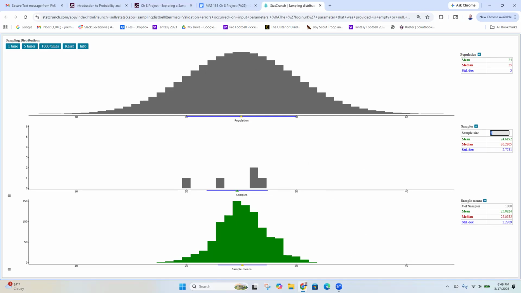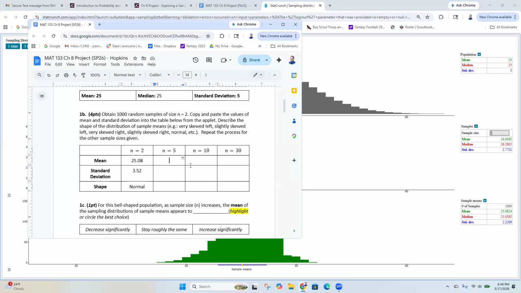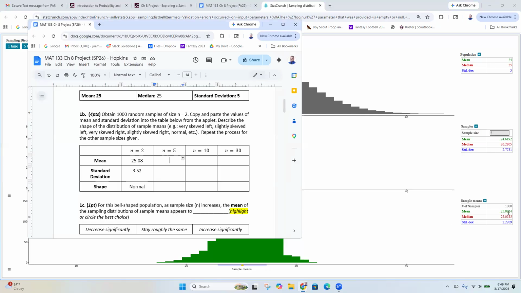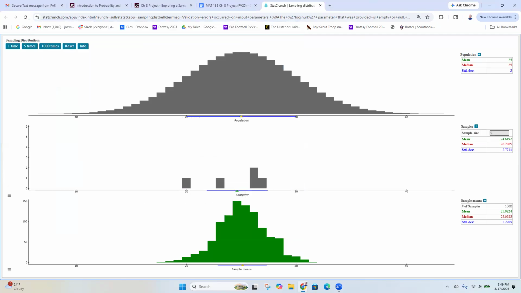Okay, so now that I've done that, my mean for this one, so make sure you're using what's down here, okay? Not this one, not the middle one. The one at the bottom, I have a 25.08. So my mean is the same again, 25.08. It's not necessarily going to be for yours. You might have something a little different, which is fine. My standard deviation is not the same though. I got 2.22. And what do you guys think the shape of this one is?